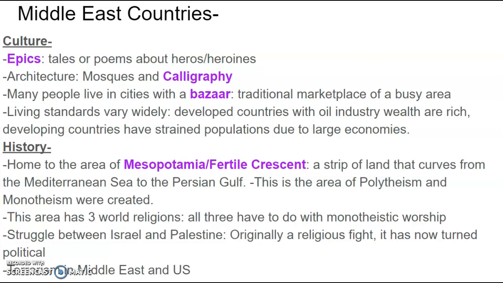The history of this area includes the time of Mesopotamia, or what's called the Fertile Crescent. It's a strip of land that curves from the Mediterranean Sea to the Persian Gulf, and this is an area of polytheism and monotheism religion. This area has 3 world religions. All 3 have to do with a monotheistic worship.